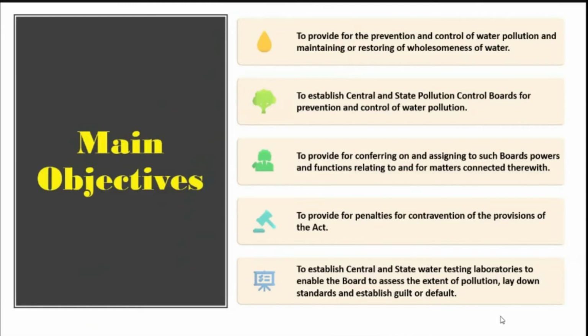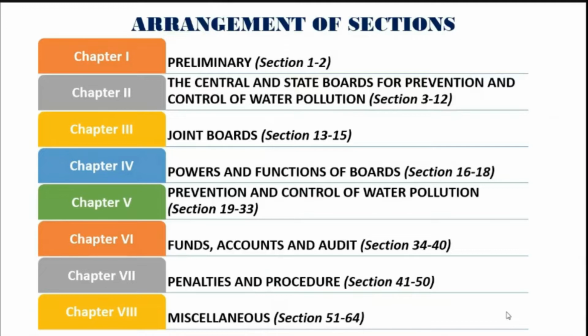And the last one is to establish central and state water testing laboratories that are centrally or at the state level accredited by various accrediting agencies like the state pollution control boards. So to enable the boards to assess the extent of pollution, lay down the standards, and establish guilt and default. So these were the main objectives of the Water Prevention and Control of Pollution Act 1974.